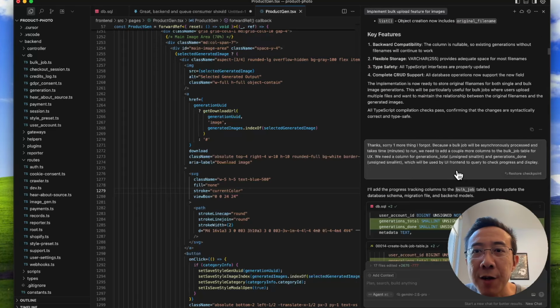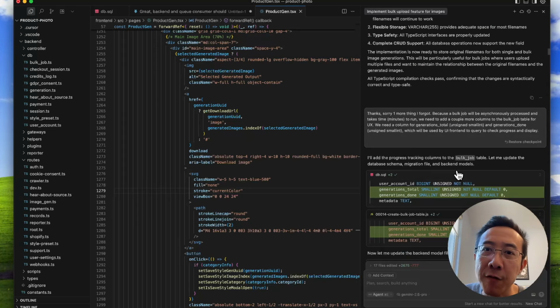And then after that, I'm like, oh yeah, one more thing I forgot. While actually asking Cursor to build this feature, I'm thinking through all the implications of the feature. In the front end, we should display some sort of progress of the batch job, right? So we're going to need to store how many of the images in the batch job are done already, and how many total there are, so we're able to display a progress bar.